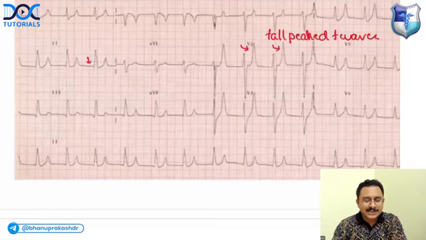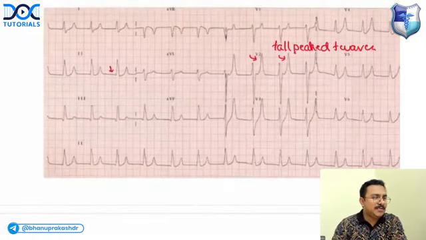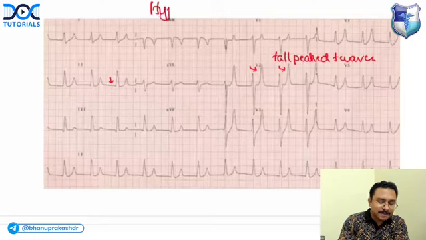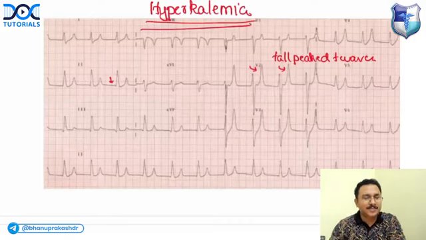What is the ECG abnormality? Tall peaked T waves. Very good, Rupali, Pranay. It is hyperkalemia. Important electrolyte abnormality. You mainly see the tall peaked T waves of hyperkalemia in the precordial leads.